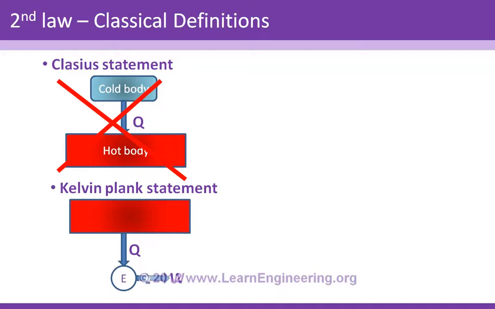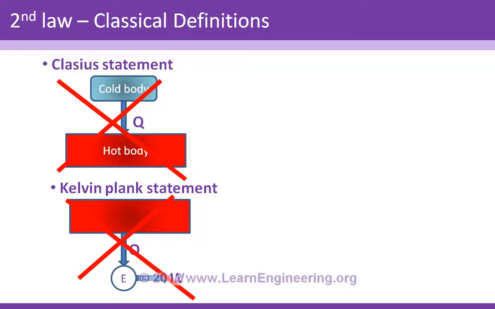About the Kelvin-Planck statement, consider this system where you have a heat reservoir or a heat source. This is an engine. And this engine is absorbing some heat and is producing an equal amount of work, means it is not wasting any amount of heat. According to the Kelvin-Planck statement, this engine is impossible. That's it.